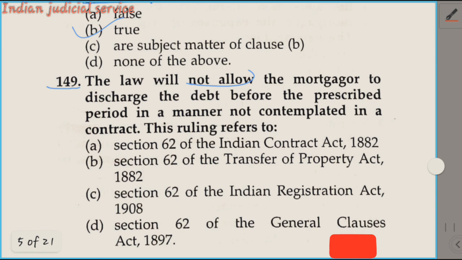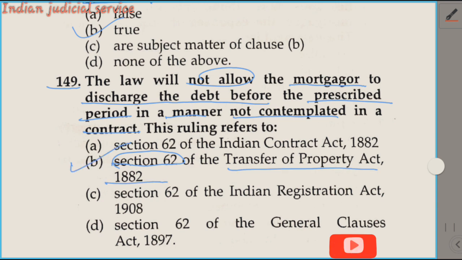The law will not allow the mortgagor to discharge the debt before a prescribed period in a manner not completed in a contract. This rule is referred to in Section 62 of the Transfer of Property Act, 1882. So our answer here is option B.